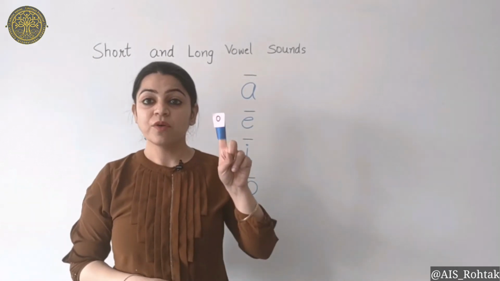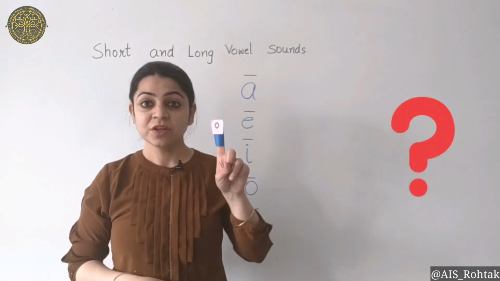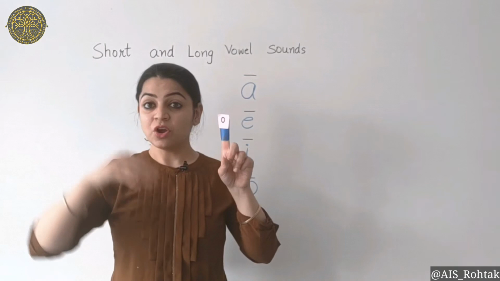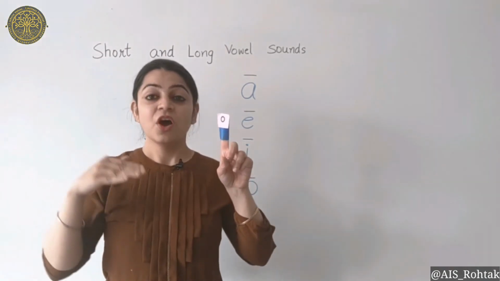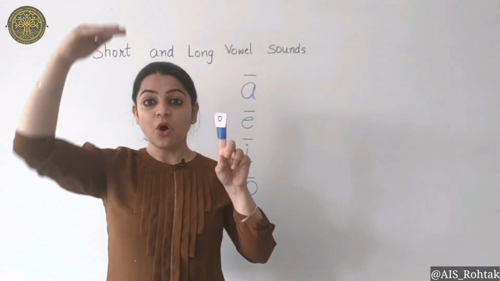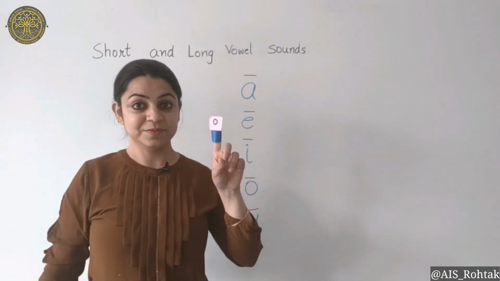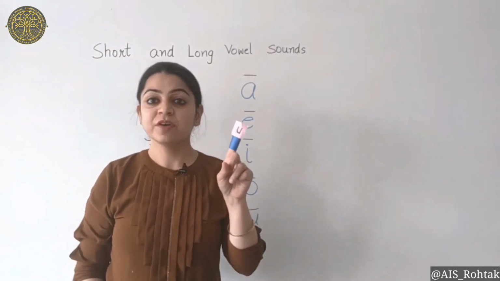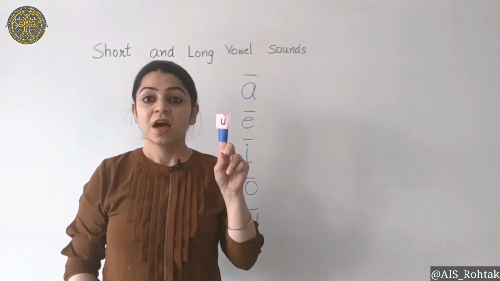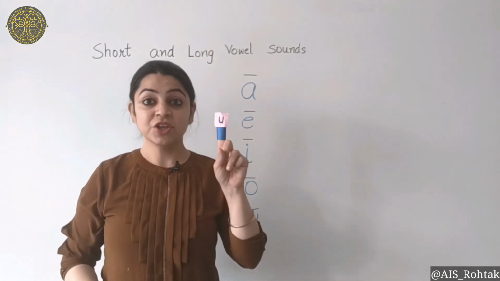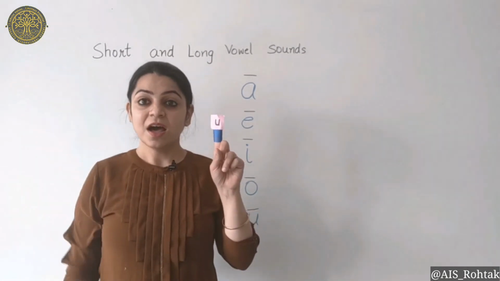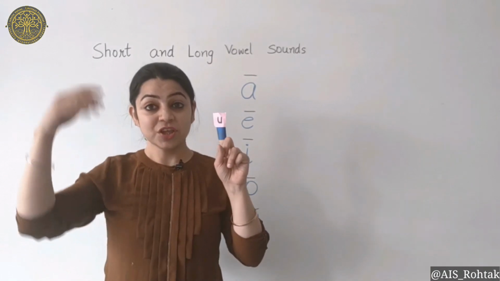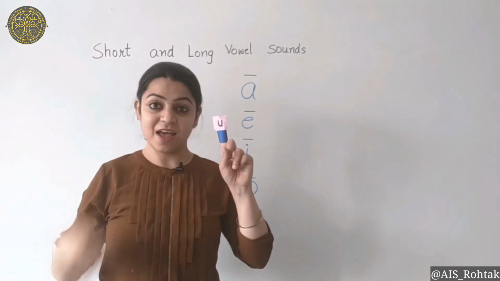O vowel, what's your sound? O is my short sound, O is my long sound. O is my short sound, O is my long sound. U vowel, what's your sound? U is my short sound, U is my long sound. U is my short sound, U is my long sound.